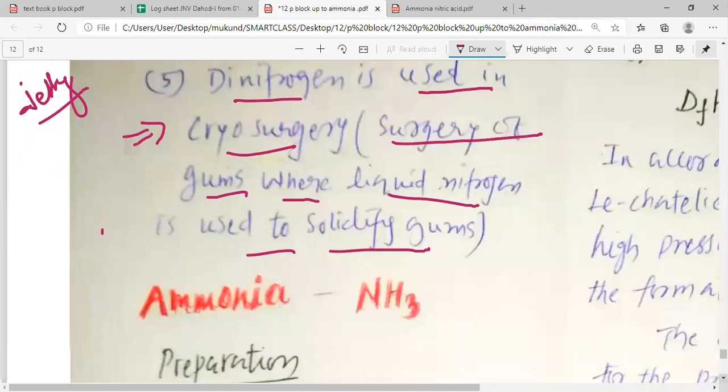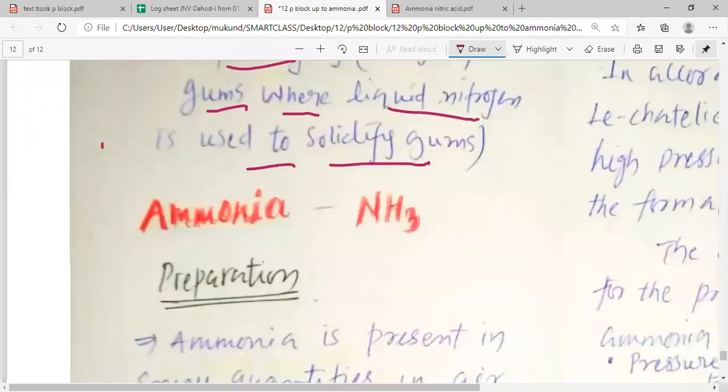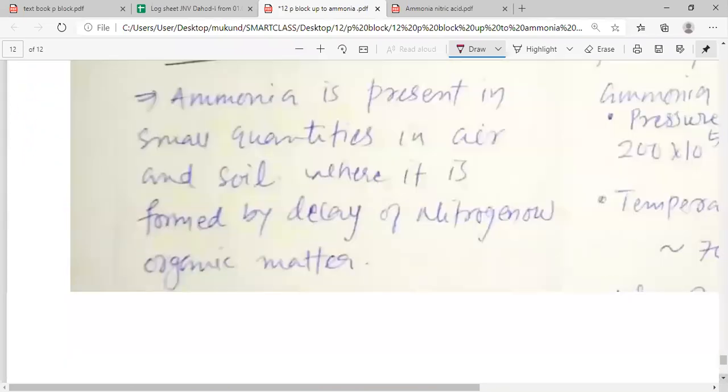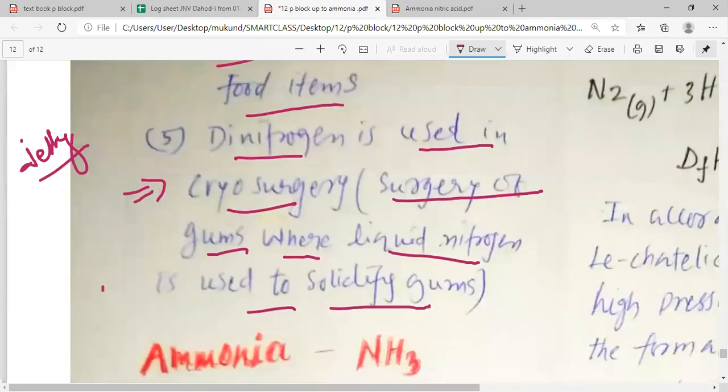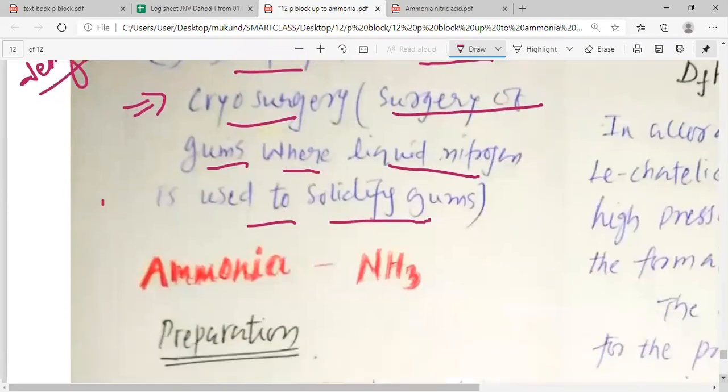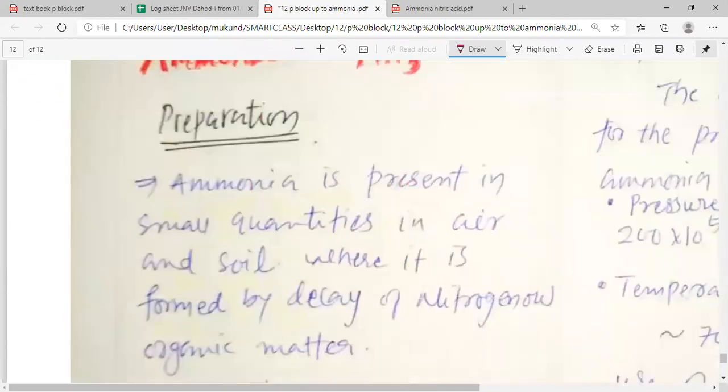Now let us study about ammonia, dear students. Ammonia is the non-metallic hydride of nitrogen. So the formula for ammonia is NH3. Let us see how we can prepare ammonia.